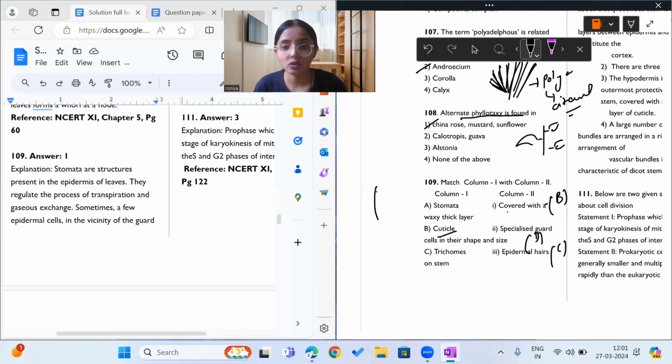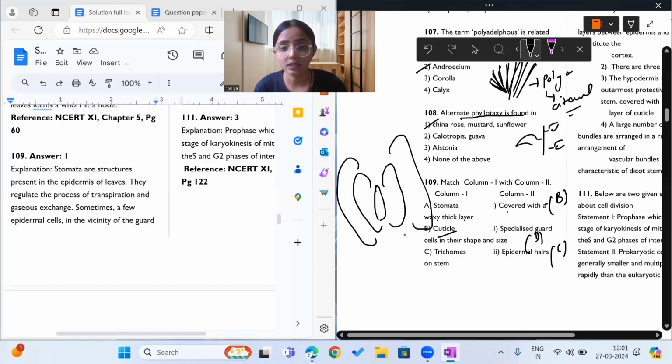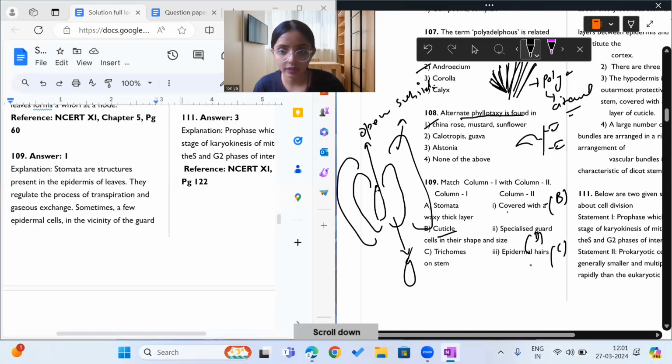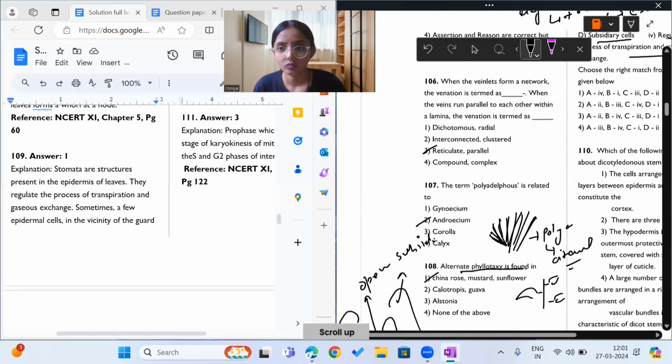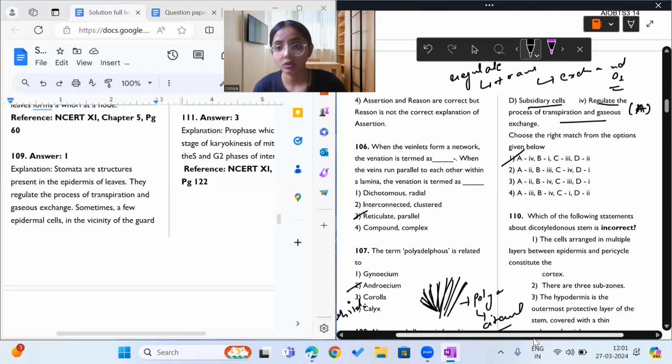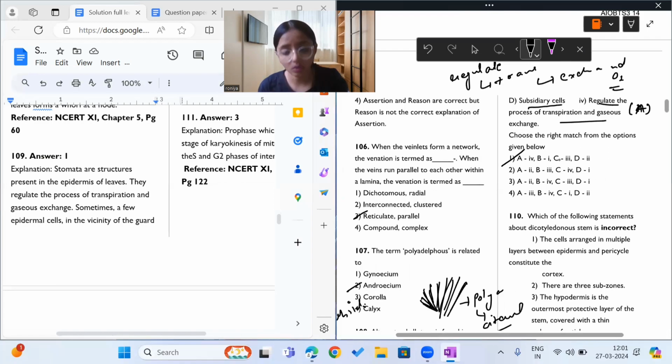Okay, so see, this is the stomatal opening. Here we will have guard cells. Outer to guard cells, we will have subsidiary cells. So these are guard cells, this is the opening of stomata, and these are subsidiary cells. So the answer to question 109 is option 1: A4, B1, C3, D2. Moving on to question 110.